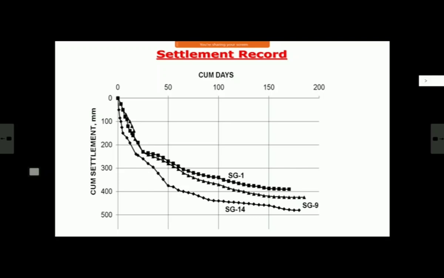We may do theoretical calculation and say this will be settlement, this will be pore water pressure dissipation time, but there are a lot of variables in that, there are a lot of assumptions. So proof of pudding is in eating. That gives you an idea that it may happen on 30th or 35th day, but this 35th day can become 25th also, it can become 50th day also, 45th also. So actually we measure at the site and confirm that yes, this has happened, or so much of stabilization has happened. So settlement and pore water pressure, at least these two are bare minimum.